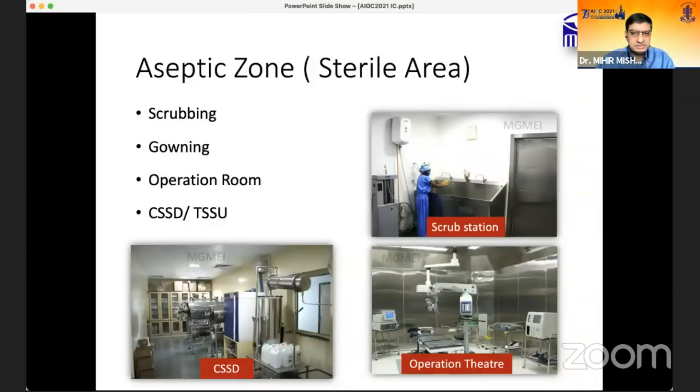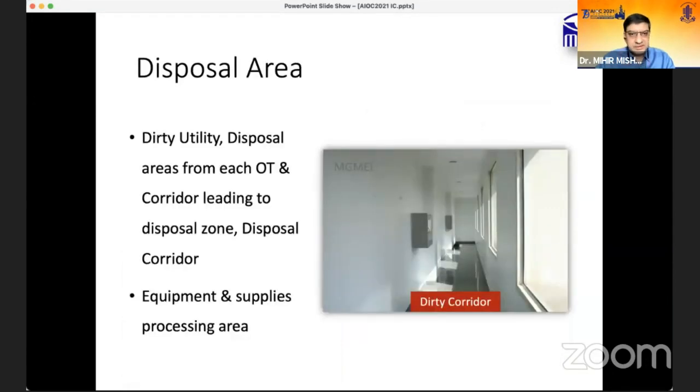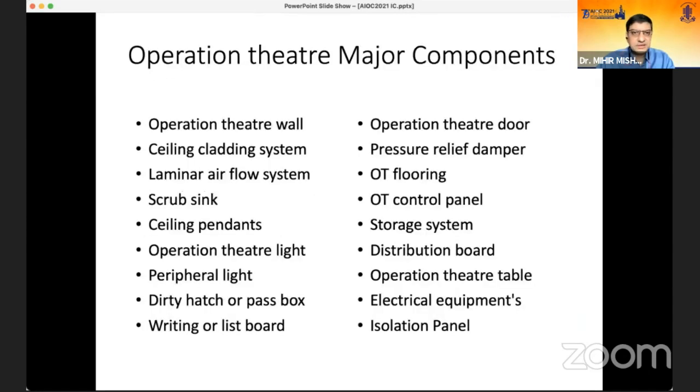Then the aseptic zone is mostly the sterile area, that is the scrubbing, gowning, and the operating room as the core, and part of the CSSD, where the sterilization process occurs. Then coming to the disposal area, that is where the already used materials or consumables from the OT come to the CSSD. That is the dirty utility disposal area. From each OT, we have a hatch window. From there, it comes out to the CSSD.